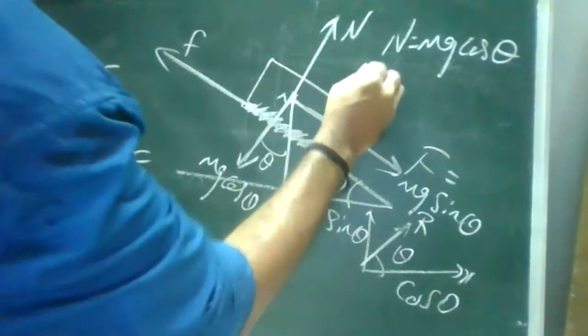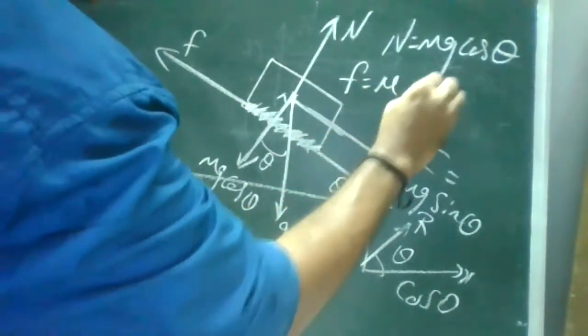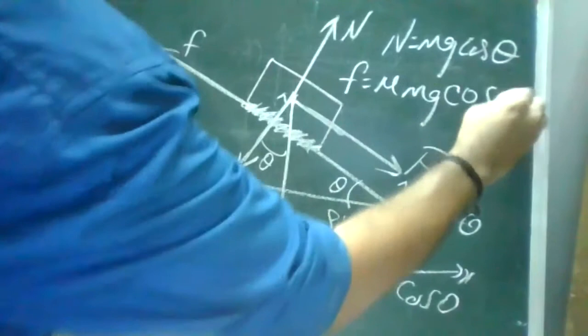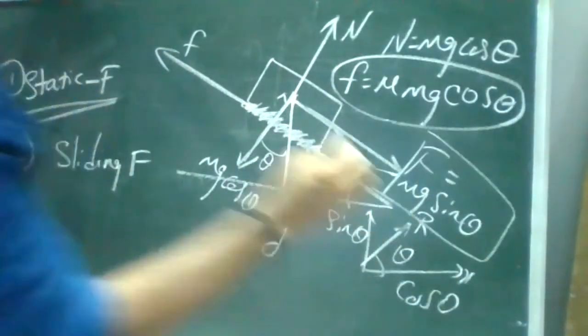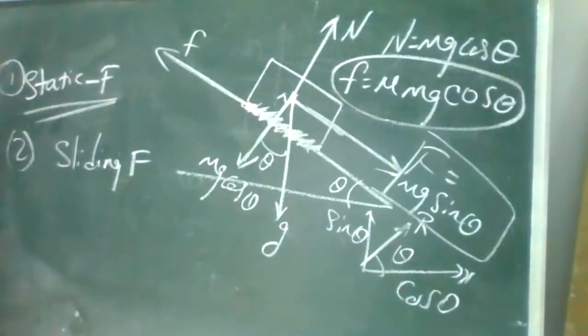Now we'll see the relation. F is equal to mu mg cos theta. It is one of the equations for your friction, and the force F is equal to mg sin theta. So these relations are important when we are discussing friction.